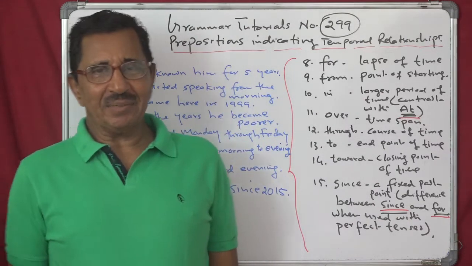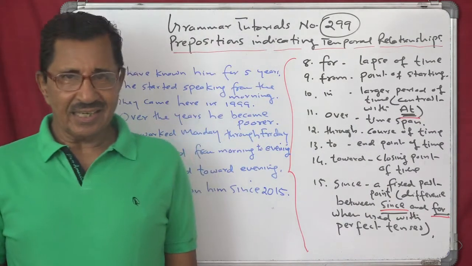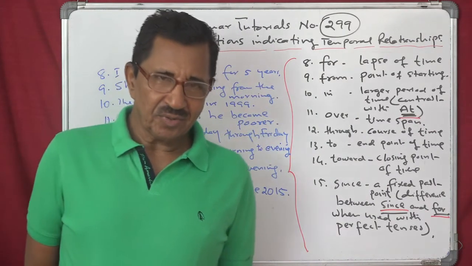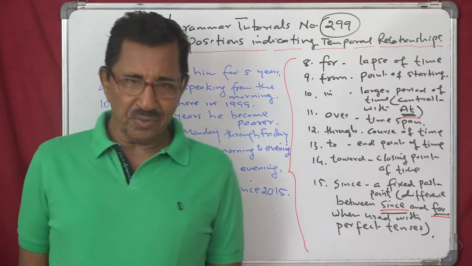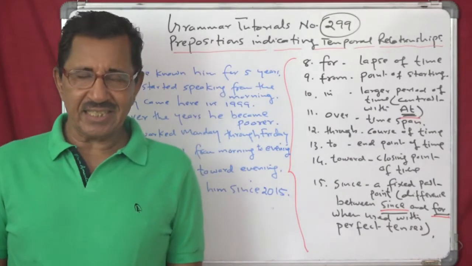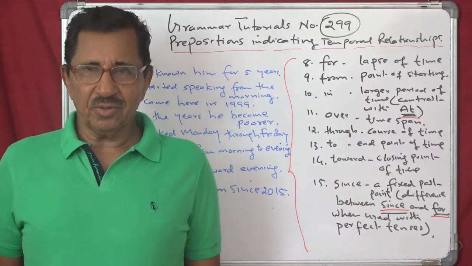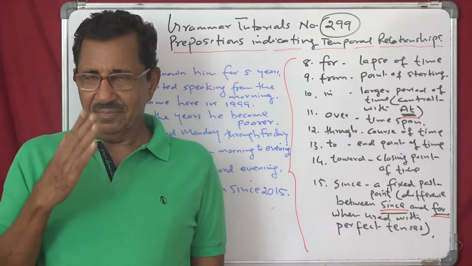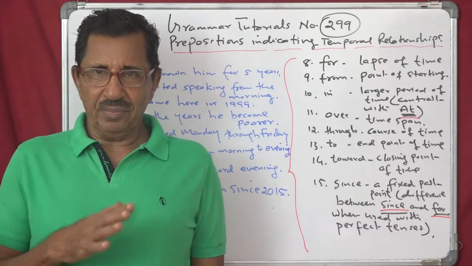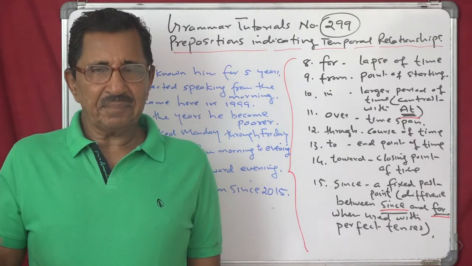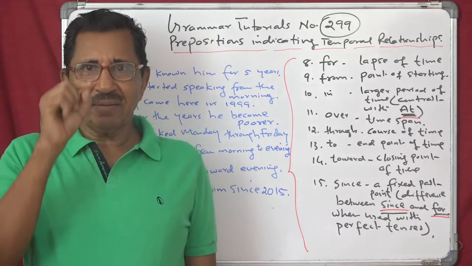Now you have the prepositions showing temporal relationship, and today we have for, from, in, over, through, to, toward and since. For and since are used, as you know, with the perfect tenses. For means a lapse of time and since means some definite point in the past.